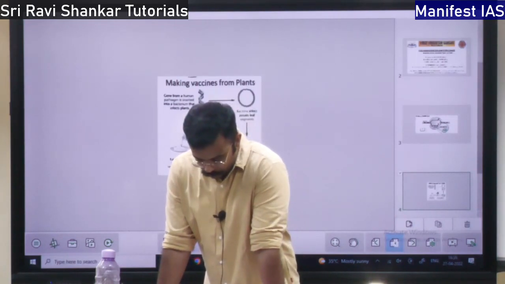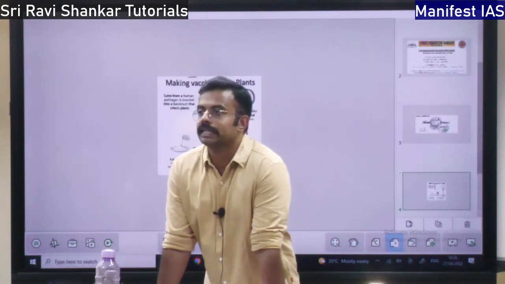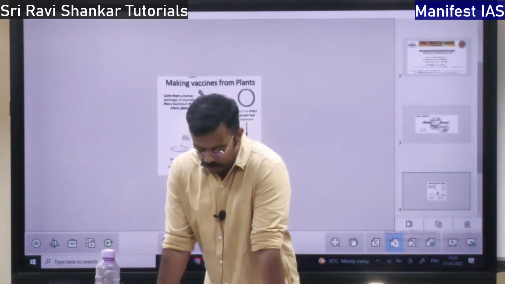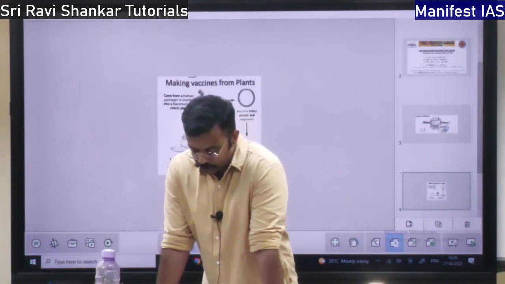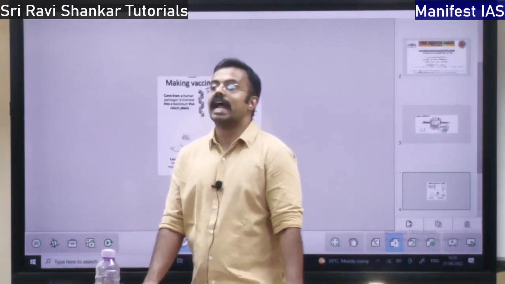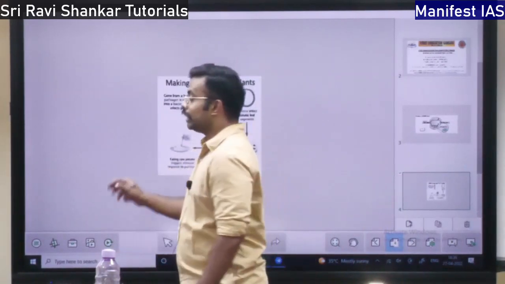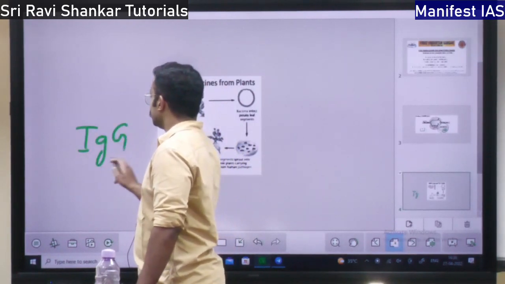Now let's talk about the working. I told you the working: two weeks after the patient has recovered, the plasma will be extracted. So the serum is what they separate. Serum, that is plasma, will be separated and given. So this plasma will have IgG antibodies. There are multiple types of antibodies in COVID. One type is IgG.